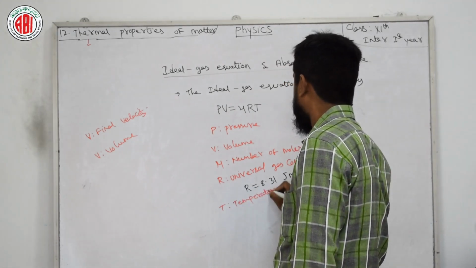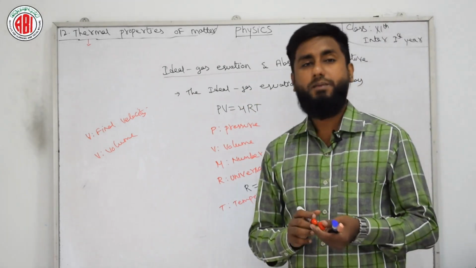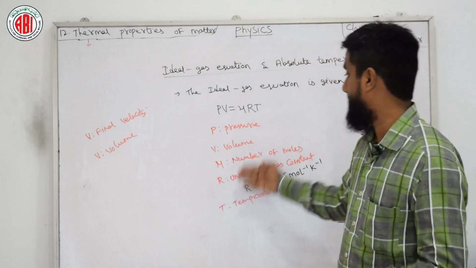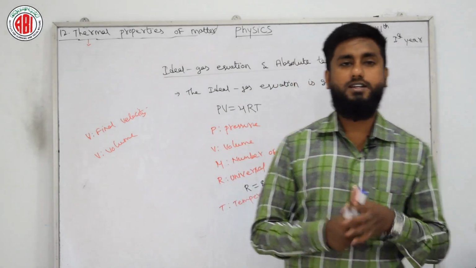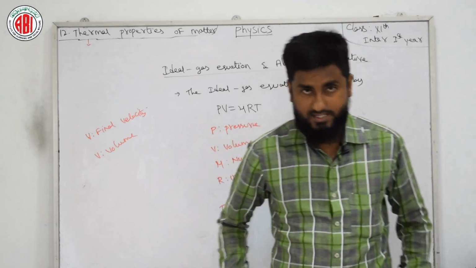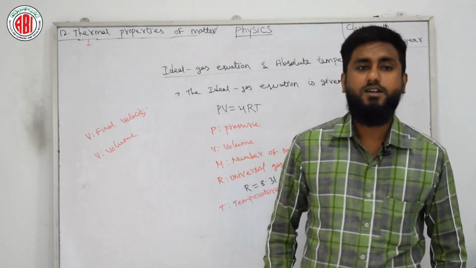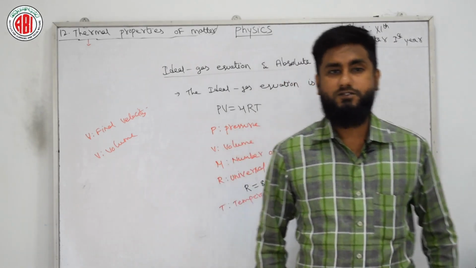Temperature. So here the ideal gas equation is usually given by PV equals mu RT, where R has its own universal gas constant value, which is 8.3 joules mole to the power minus 1 K to the power minus 1.